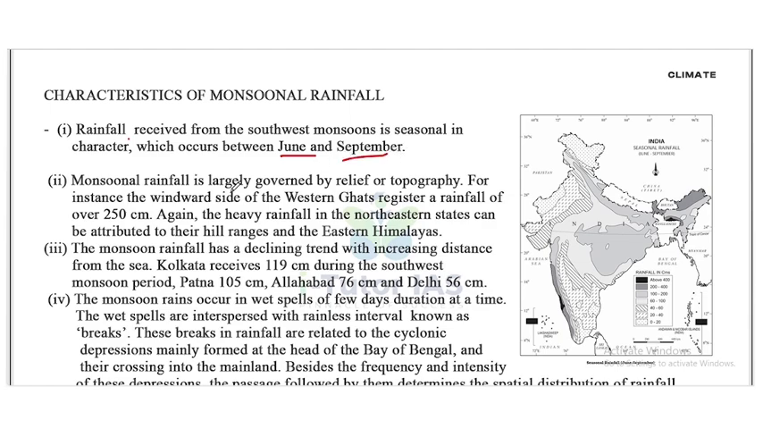The monsoonal rainfall is largely governed by relief or topography. For instance, the windward side of the Western Ghats registers a rainfall of over 250 cm. Again, the heavy rainfall in the northeastern states can be attributed to their hill ranges and the eastern Himalayas.